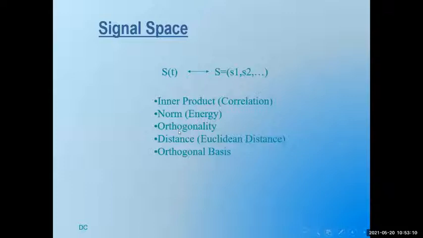You can check and represent orthogonality. You can find the Euclidean distance between two elements of a signal space, or two vectors, and you can form an orthonormal basis function, which will be a sum of such orthonormal signals. So if I'm able to find a set of well-suited signals which exist in the signal space, I will combine those signals in the form of a linear equation.